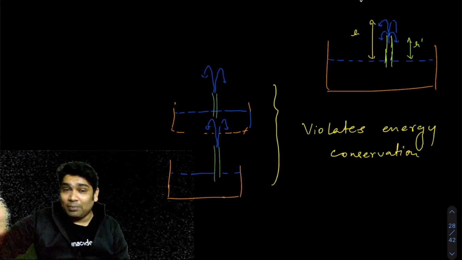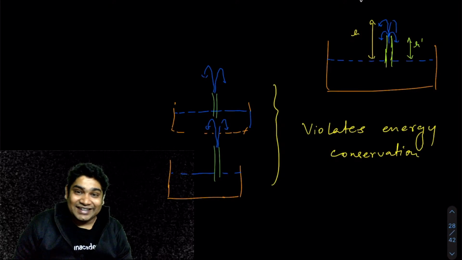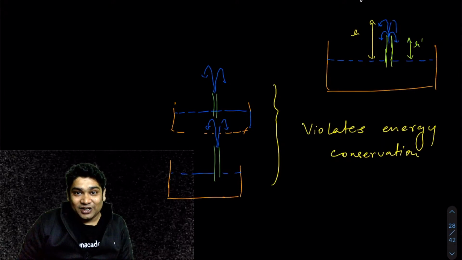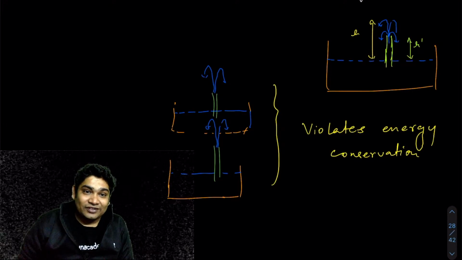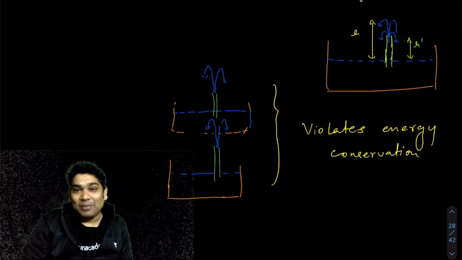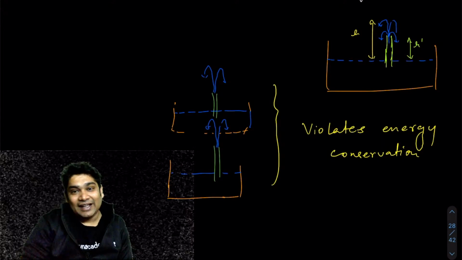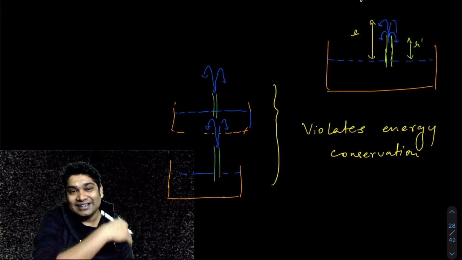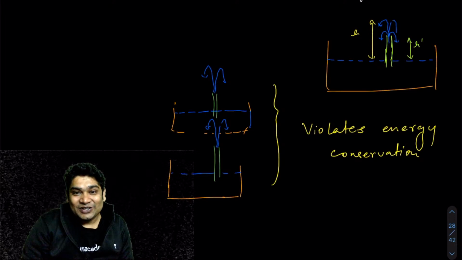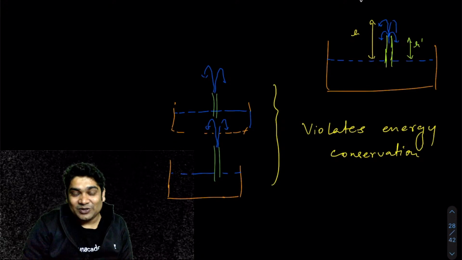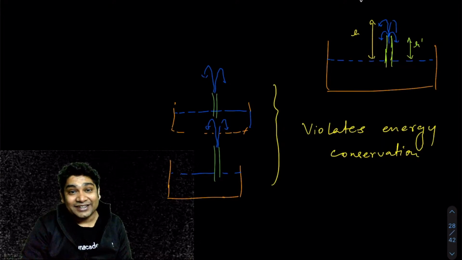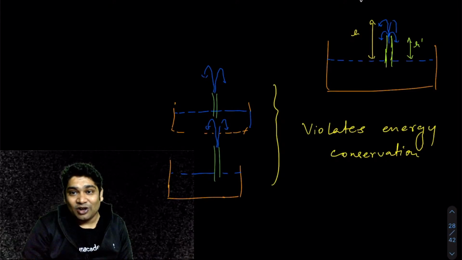So instead of using a pump for your household, let's say when you get a household water supply and you have to make the water reach your water tank at the roof, now you could have just added a series of capillaries, and you won't need any pump to power the water up. The capillary action would have caused the water to go up and get settled there, right? Without you having to do any work. So we would get a free power source, helping water gain potential energy without doing any work. That would have been a violation of energy conservation.